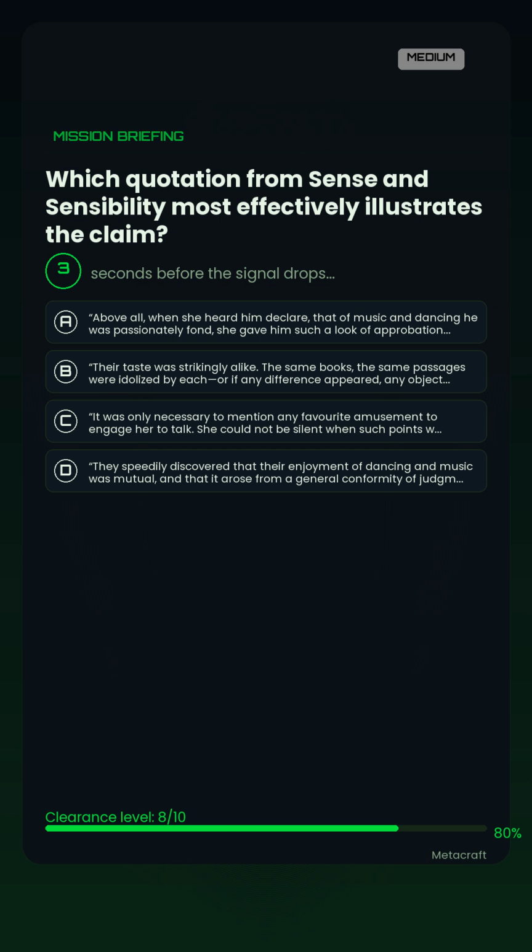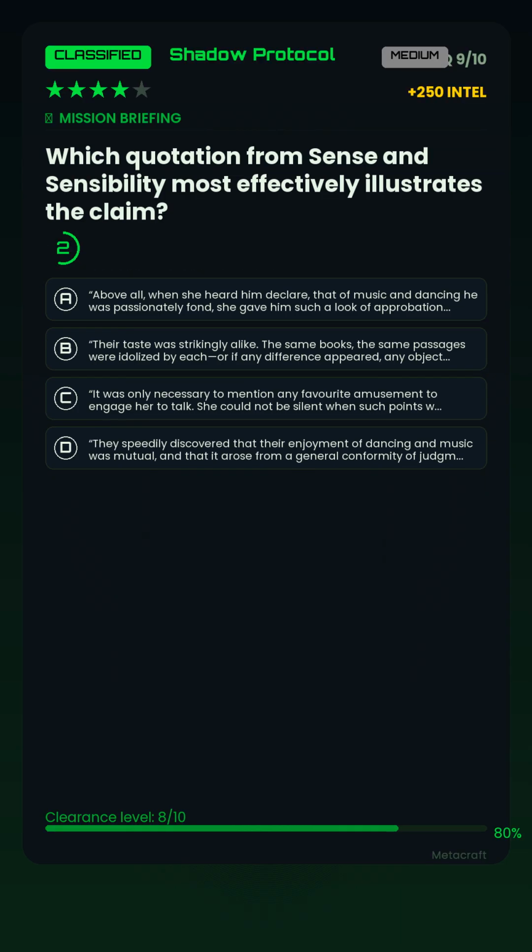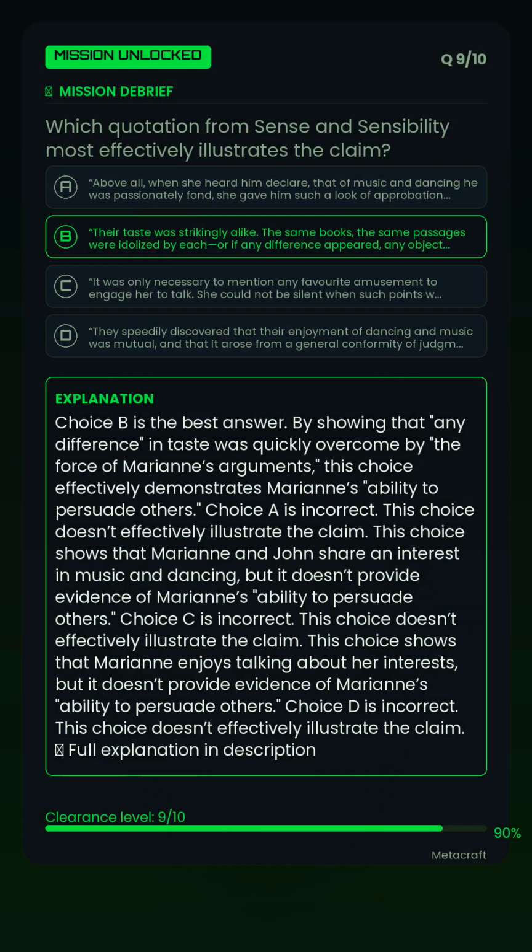Option D. They speedily discovered that their enjoyment of dancing and music was mutual, and that it arose from a general conformity of judgment in all that related to either. Encouraged by this to a further examination of his opinions, she proceeded to question him on the subject of books. The correct answer is B.